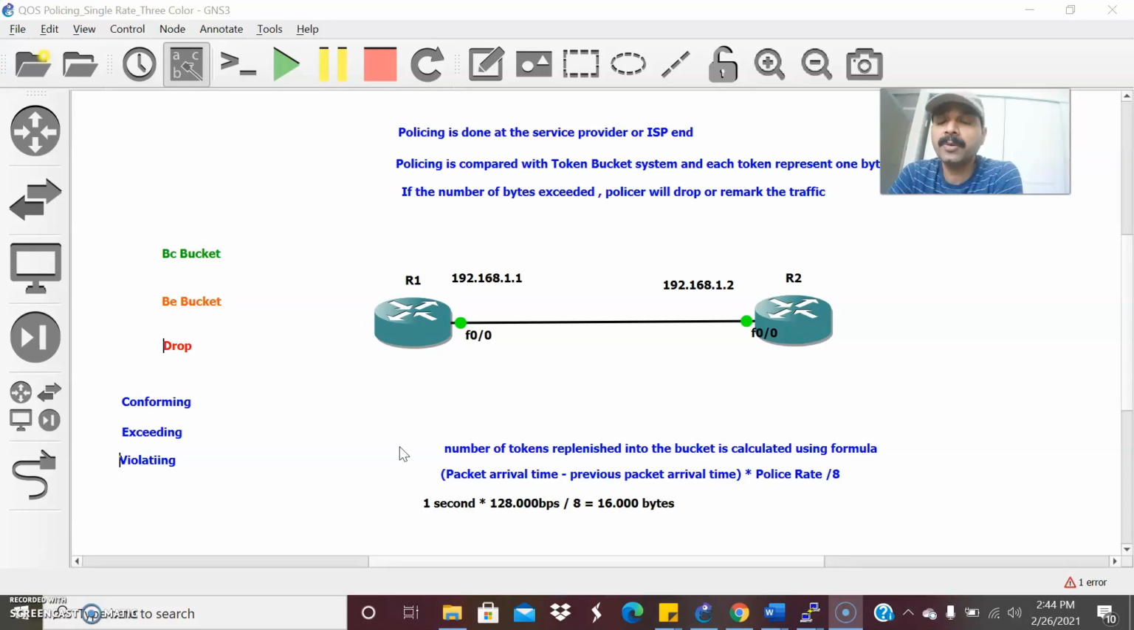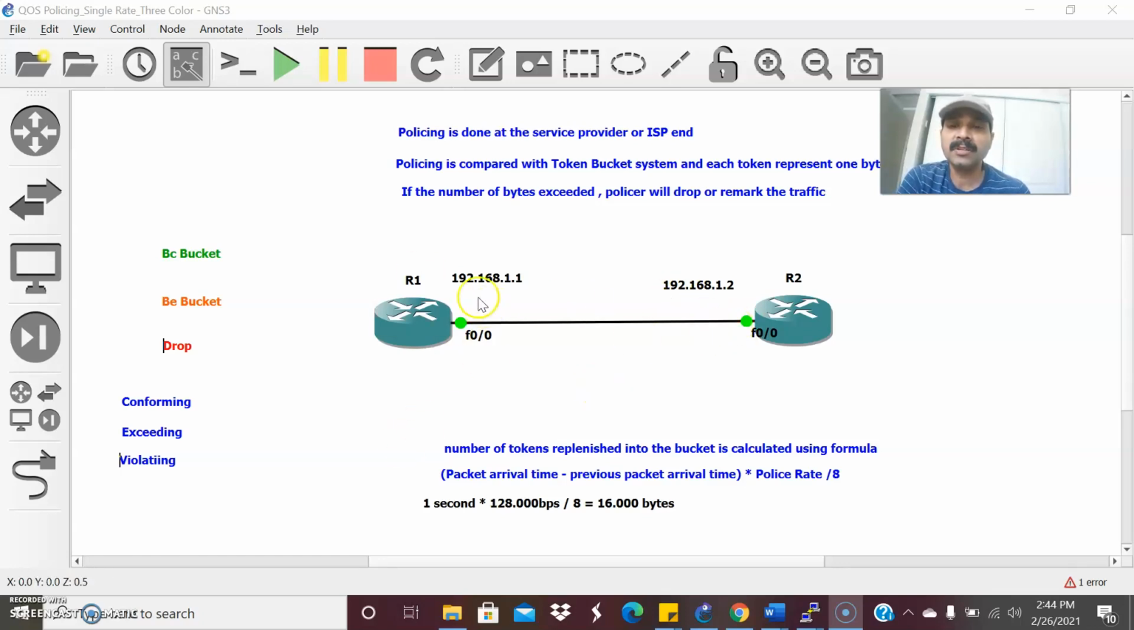And today the topic I am going to discuss is QoS policing, single rate three color stages. In the last video I showed QoS policing single rate two color stages. Two stages, what are the categories? Conforming and exceeding. Before that I am going to give an overview of policing. Policing is done at the service provider or at the ISP.